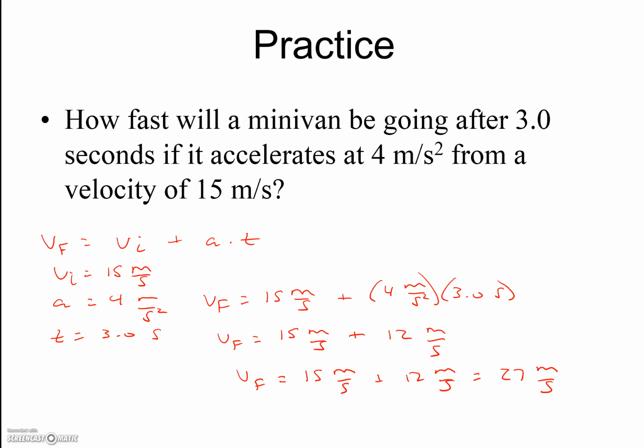Again, when we do these kinds of problems, we want to show the same kinds of steps. We're going to write down the equation that goes along with the problem first, pick the variables out of the question and write them down, plug the numbers into the equation, do our math, round to the right number of significant digits, and make sure our answer has a unit. Again, if you're not quite sure what we just did, you can go back and listen to the video again.